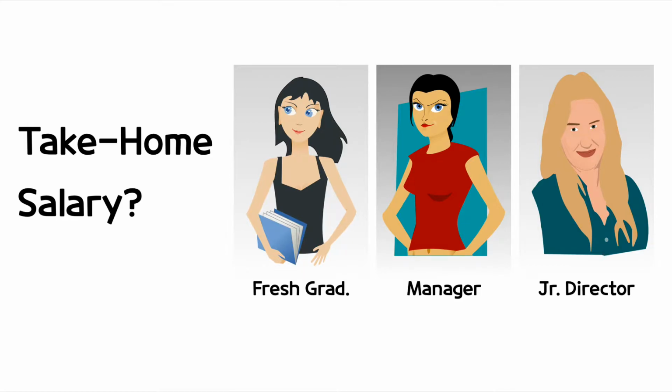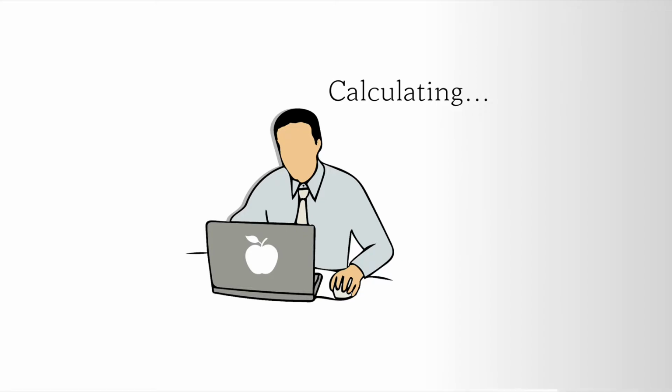The average annual salary in Singapore is 40k, 100k, and 200k respectively for this position. It could be more if you work for investment banking or oil trading companies. In this calculation, I have reflected only one assumption. A manager and a junior director have 2 children.